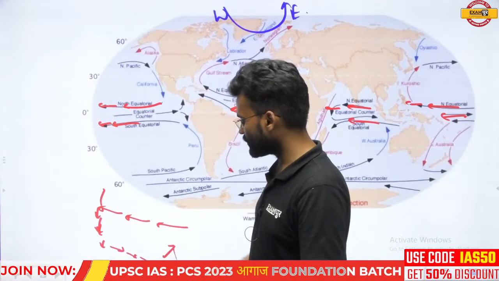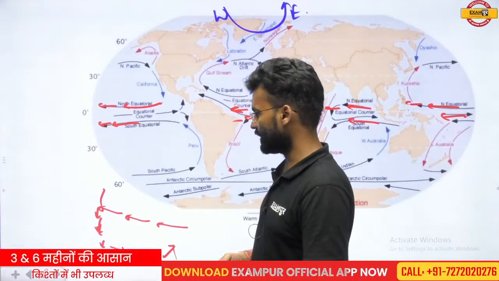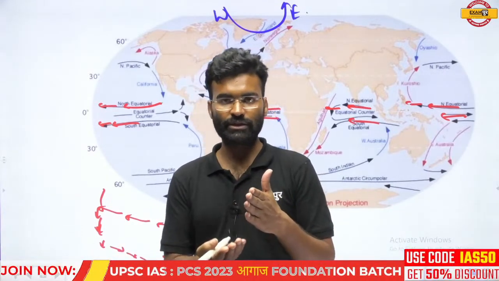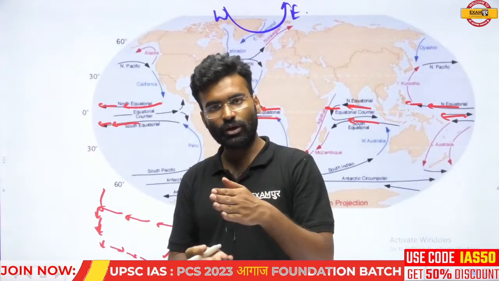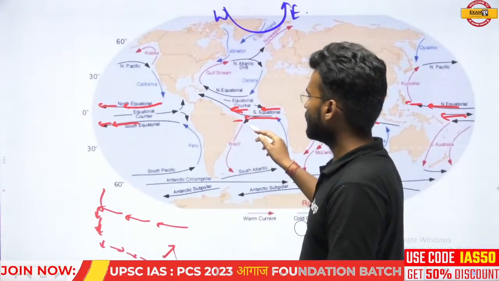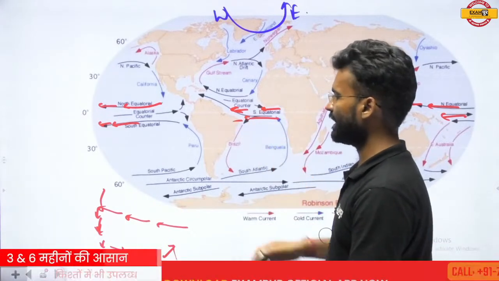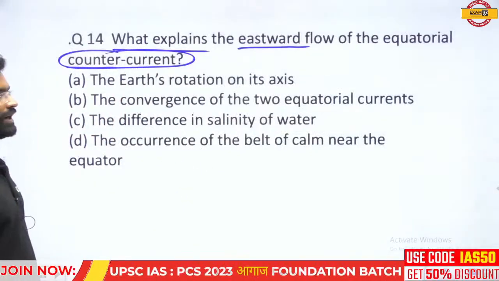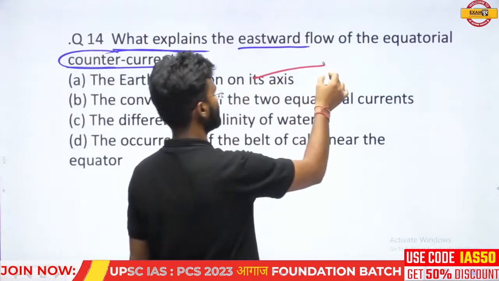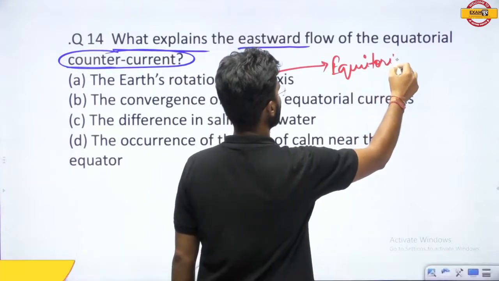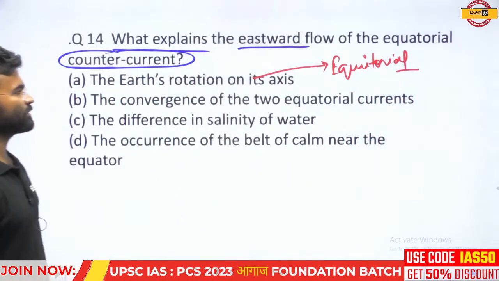direction, and this reverse moving current is called the counter equatorial current, in opposition to the equatorial current, a current which is moving in the reverse direction beneath, in the lower strata of the ocean. That is called the counter equatorial current. And this counter equatorial current is basically developed due to the convergence or the excess of water at this particular region. So if you find the answer, the earth's rotation on its axis is responsible for the generation of the equatorial current, not for the generation of the counter equatorial current. So it is responsible for the equatorial current.